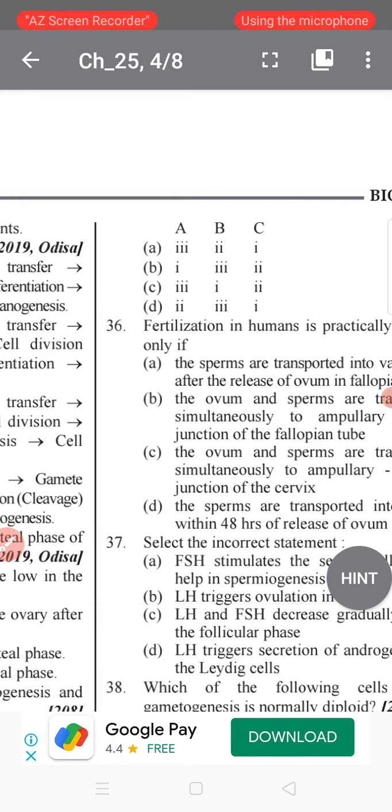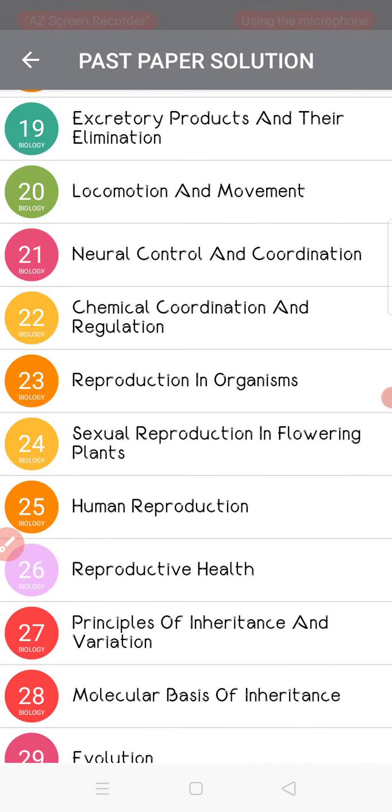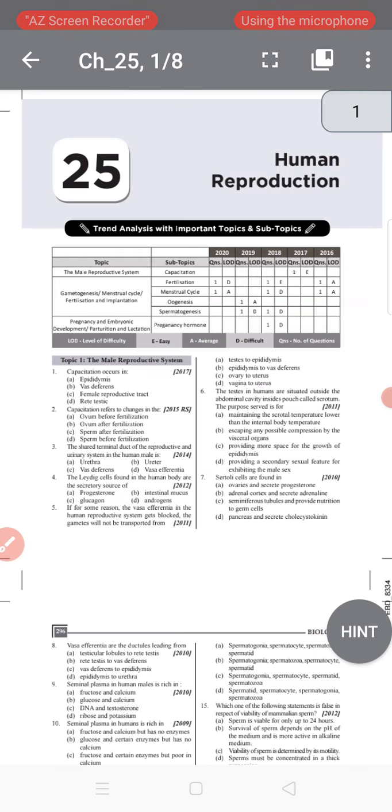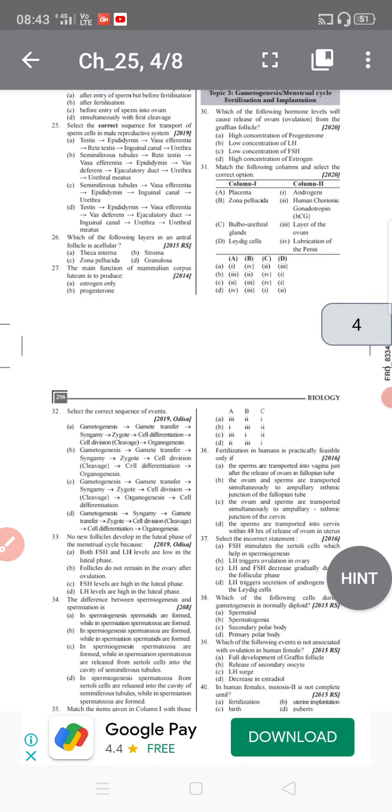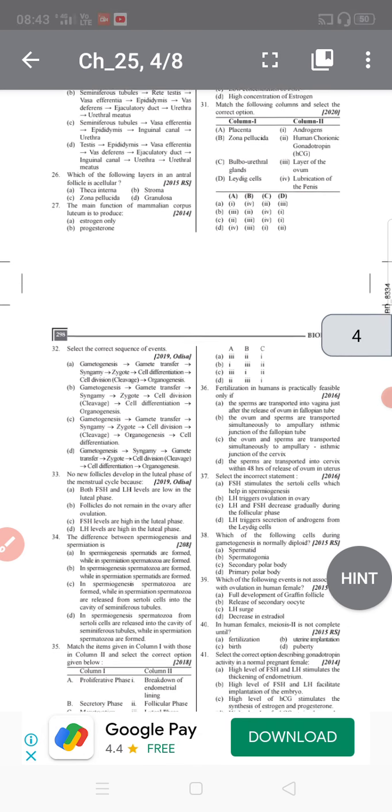Because in the proliferative phase, the follicles start developing, called the follicular phase. The secretory phase is also called the luteal phase, mainly controlled by the progesterone secreted by the corpus luteum. Menstruation involves the breakdown of the overgrown endometrium lining. So option D is more correct. Okay, students, now we go to the next question.